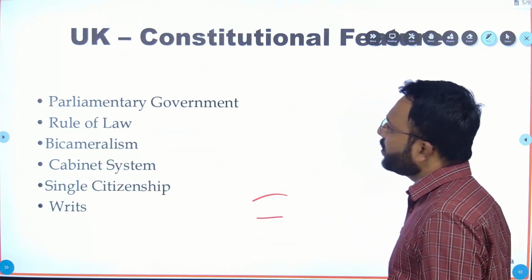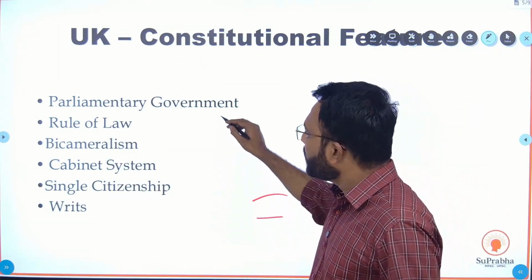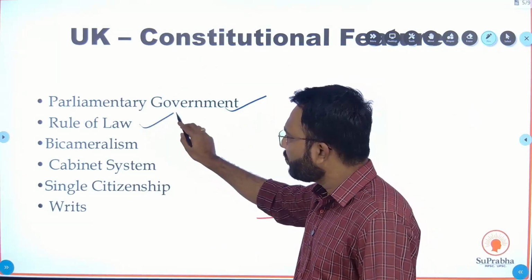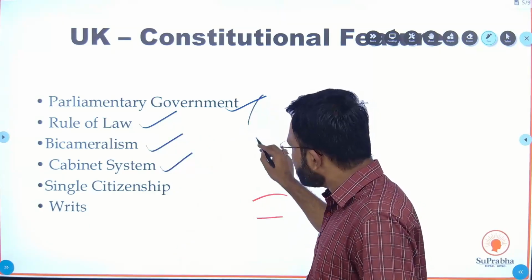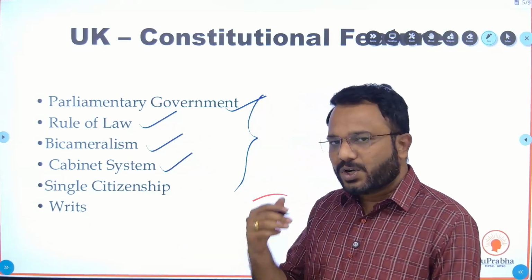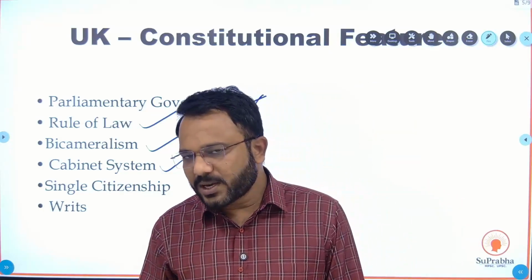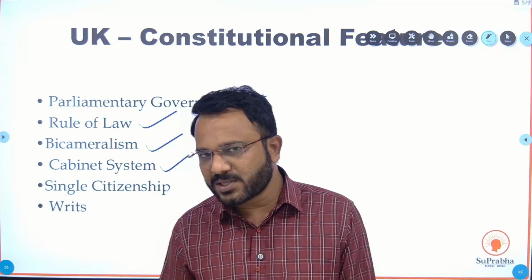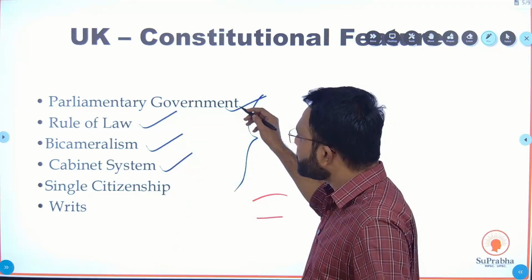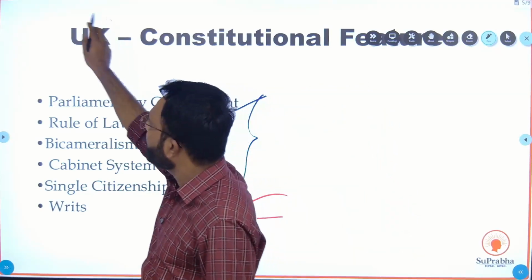Okay. From UK, we have taken parliamentary government, rule of law, bicameralism, cabinet system. So from the first four provisions, what you understand is, if there is anything related to parliamentary system, to political system, we have to remember UK.